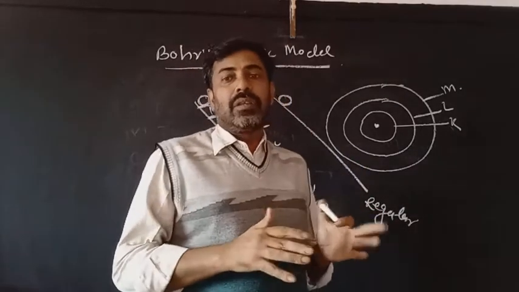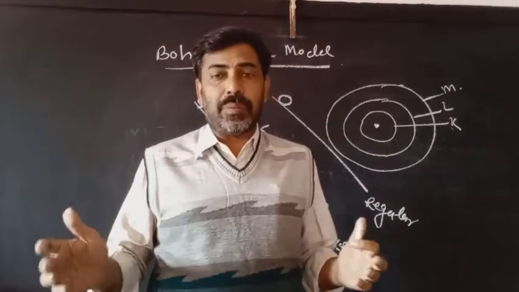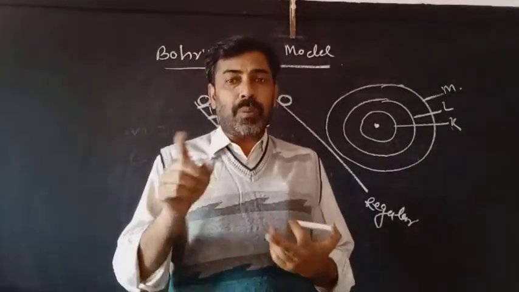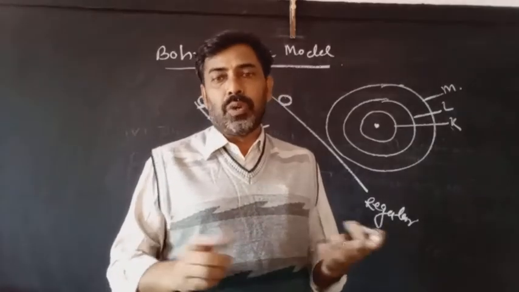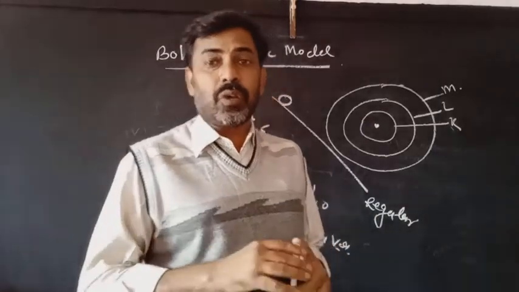During rotation in these discrete orbits, the electrons are not capable of losing energy. They are not capable of emitting radiation. They are not capable of losing energy. And if electrons are not capable of losing energy, surely the electrons will be stable. Then why are they not capable of losing energy?